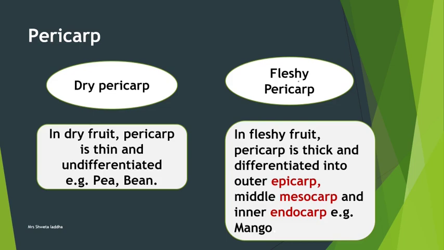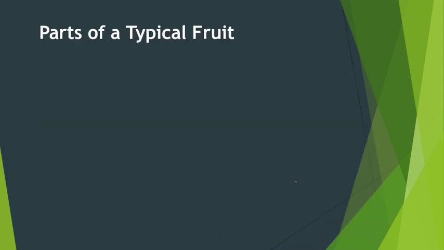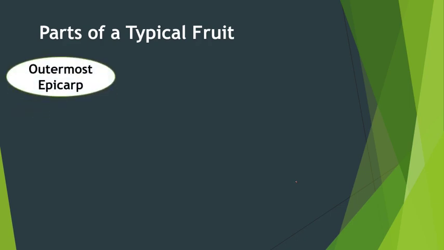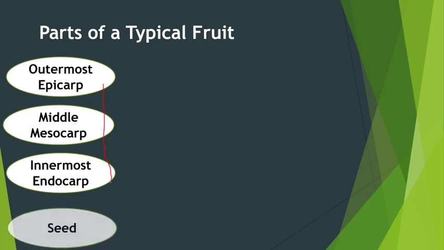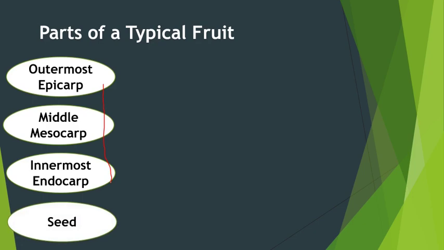Now, a fleshy pericarp can be further classified into three parts. The outermost part is called the epicarp, the middle part is called the mesocarp, and the inner part is called the endocarp. So the pericarp of a fleshy fruit consists of epicarp, mesocarp and endocarp. Example, mango. Let us see the parts of a fruit wall in a typical fruit. Outermost is the epicarp, middle is the mesocarp, and innermost is the endocarp. These three form the pericarp. And what is there inside the pericarp? There is the seed.